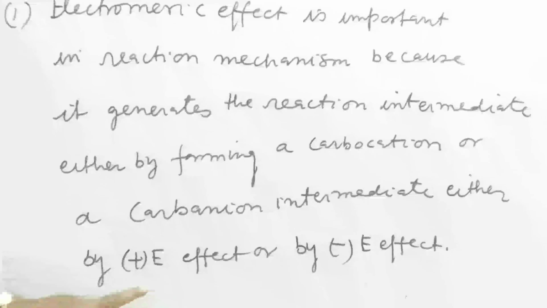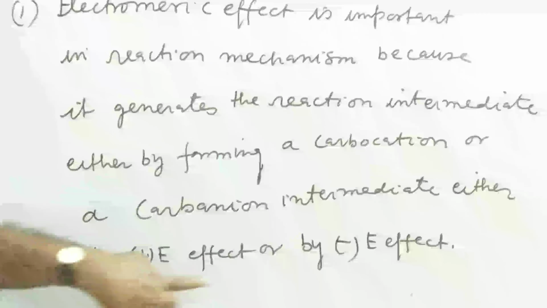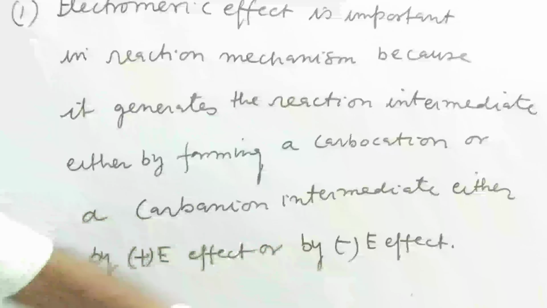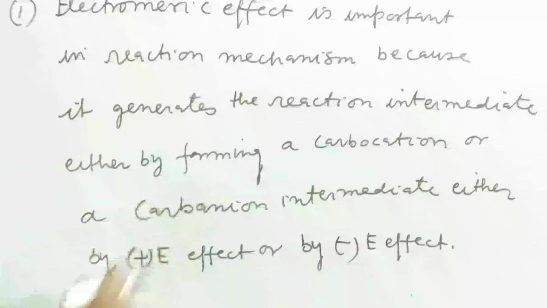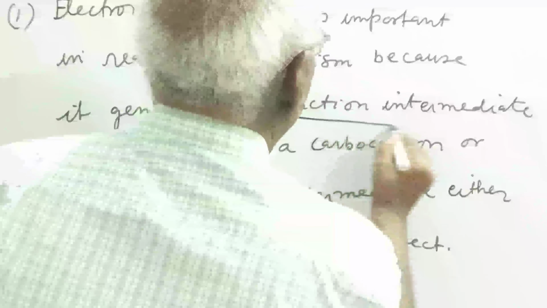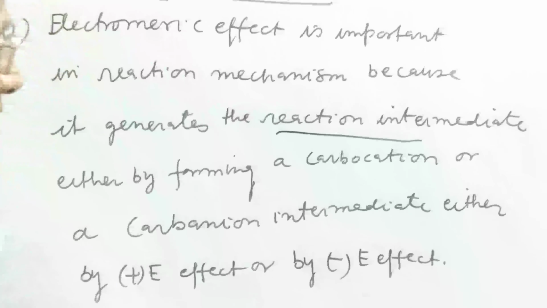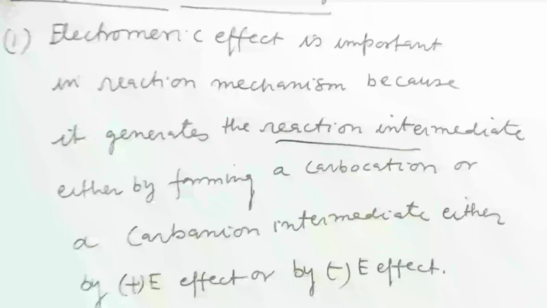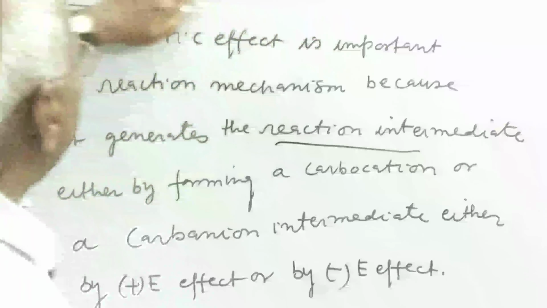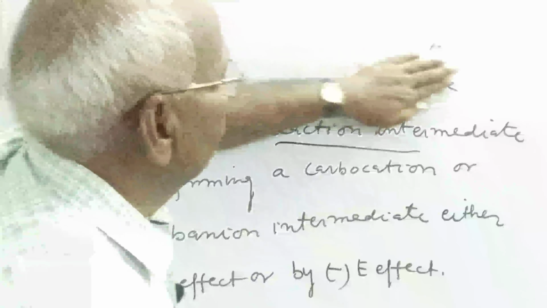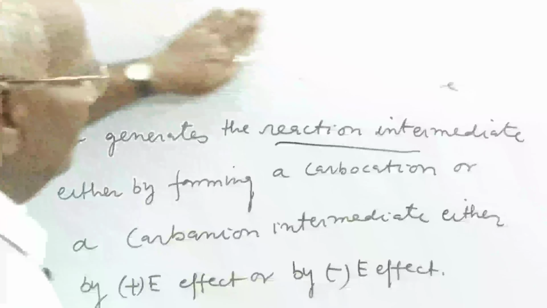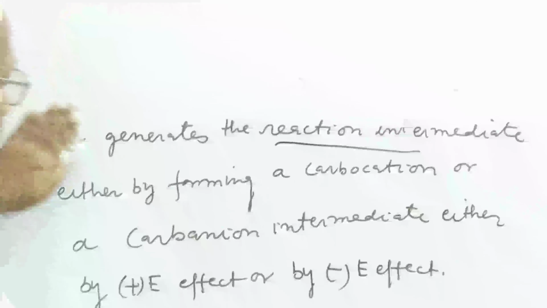You have seen in the above examples, plus E effect has created a carbocation and minus E effect has created an anion, or in other reactions it generates the carbanion. So the first importance in chemistry is that it produces reaction intermediates. And you know that an organic reaction proceeds through ion intermediates. It may be carbocation, carbanion, nitrene, carbene, and other reaction intermediates.